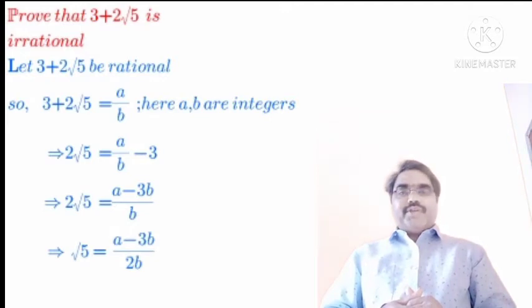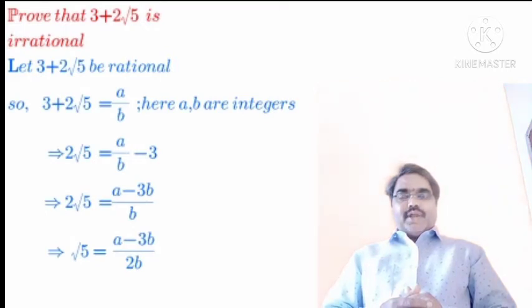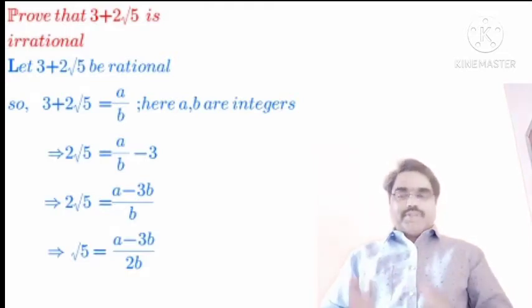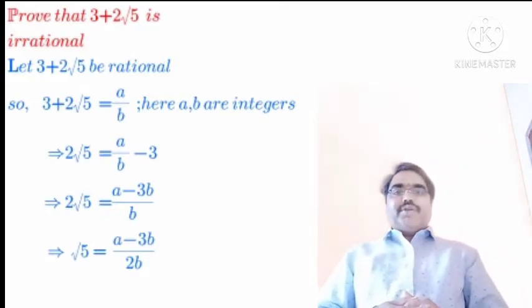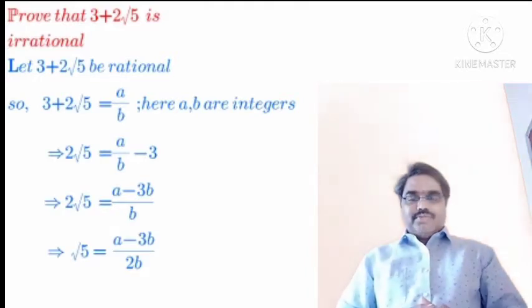On simplification, we get 2 times root 5 is equal to a minus 3b over b. Then bringing 2 over to the right side, that means dividing both sides of the equation by 2, we get square root of 5 is equal to a minus 3b over 2b.